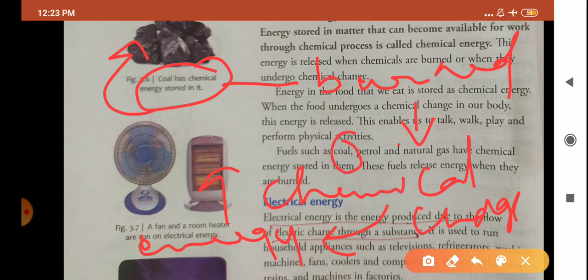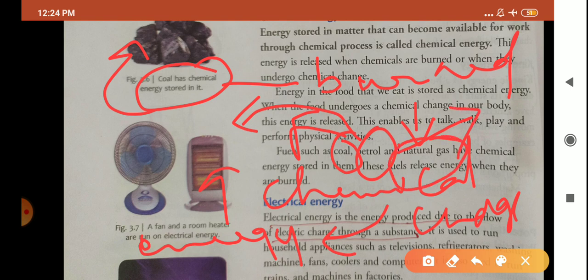Like coal is used for various purposes. It is also used in producing electricity. In olden days it was used for running the trains. Petrol is burned, and when the petrol is burned, it goes through chemical change, and hence the energy released after the burning of petrol is used for running vehicles.